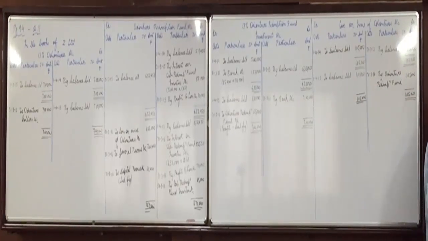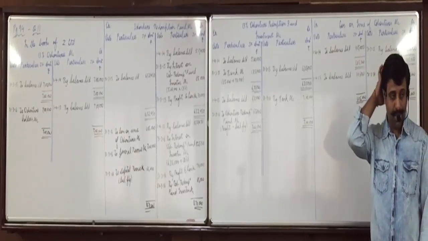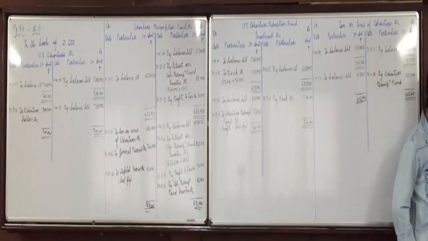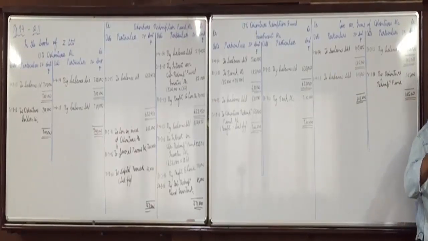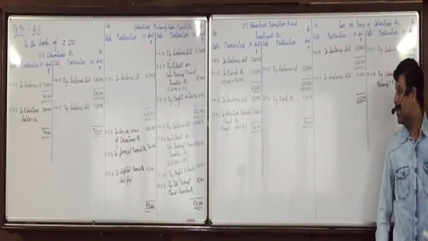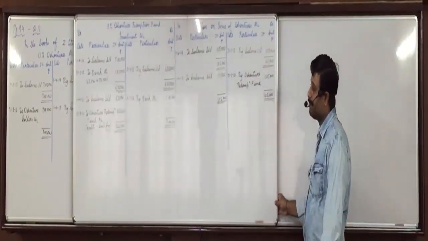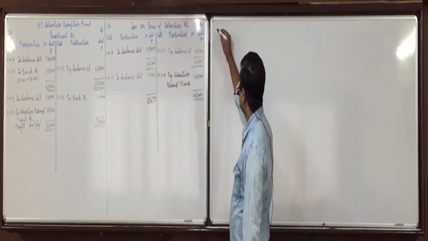Like question 1, A, B, C, D is given. You write down E. Issued rupees 1 lakh, 12% debentures at a premium of 10%, redeemable at 20% premium.